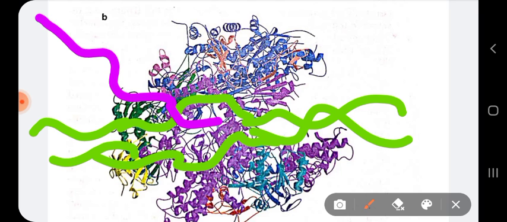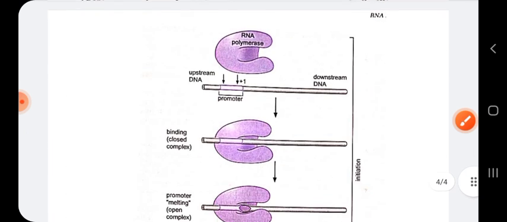What happens in transcription? Generally, to transcribe a gene, your RNA polymerase has to proceed through a series of well-defined steps, which are grouped into three phases: initiation, elongation, and termination. So there are three steps: initiation, elongation, termination. Here we are trying to summarize each of these steps. I will also give you a figure here to understand the concept.